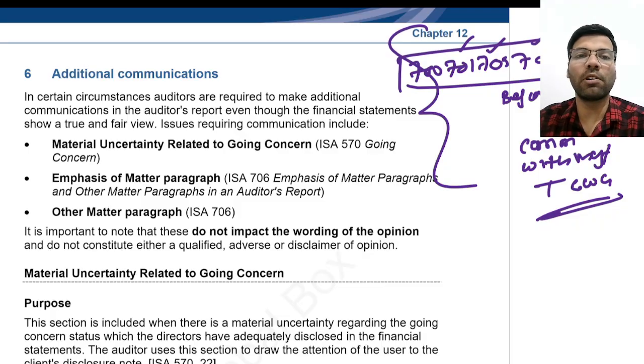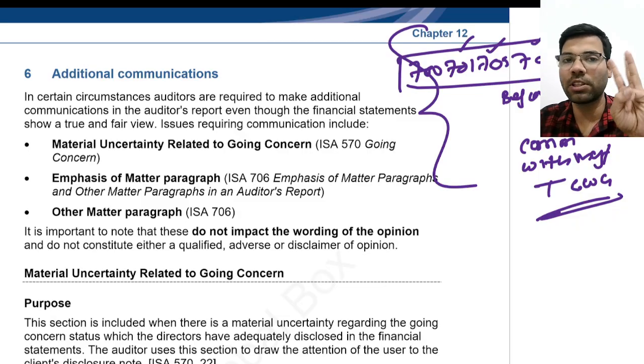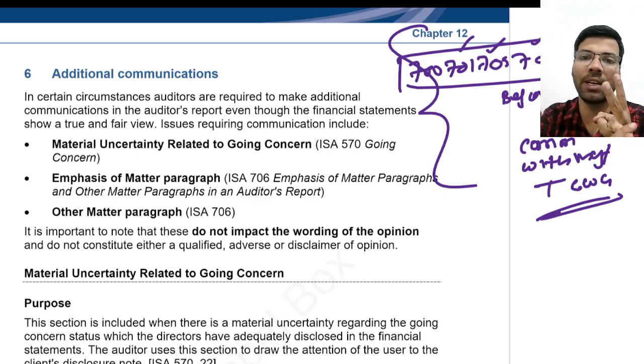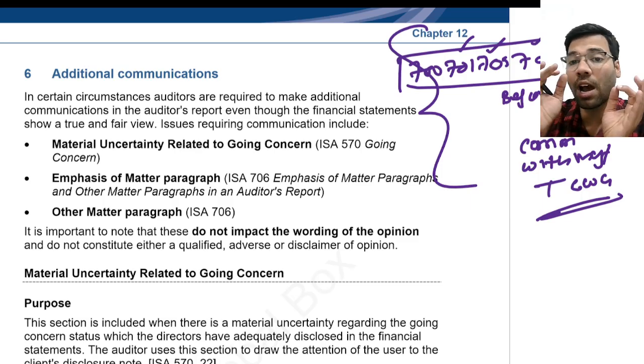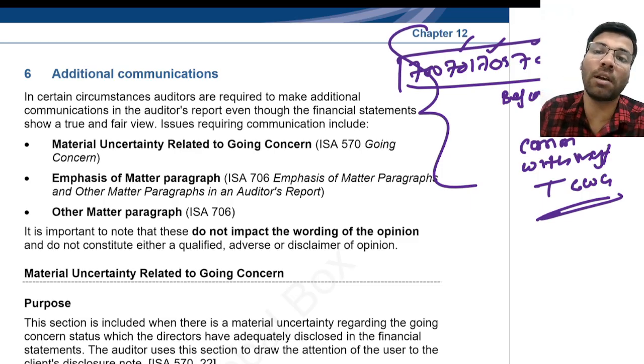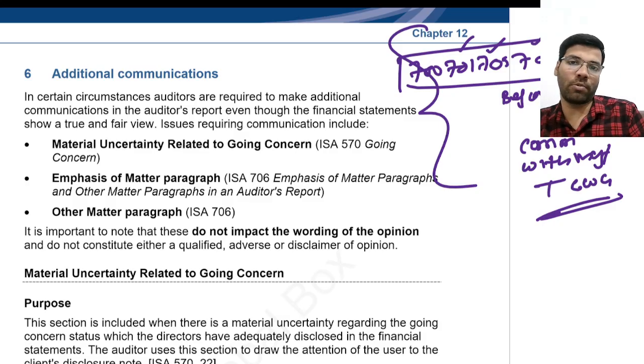So this is all about our concept of ISA 701. In ISA 701, you should remember three points. The first point is the meaning. The second point is on what basis the auditor would select key audit matters. And the third point is how this issue is placed in the auditor's report.